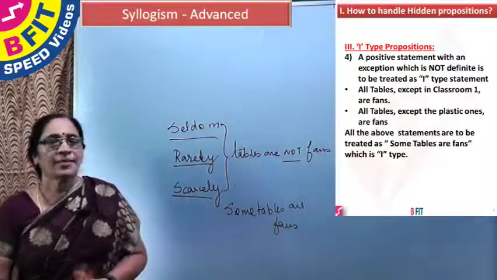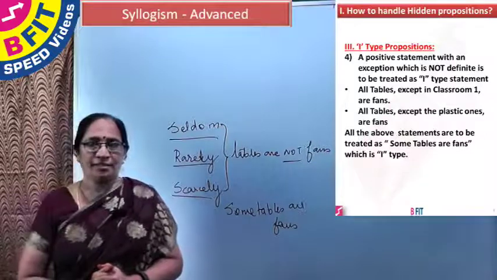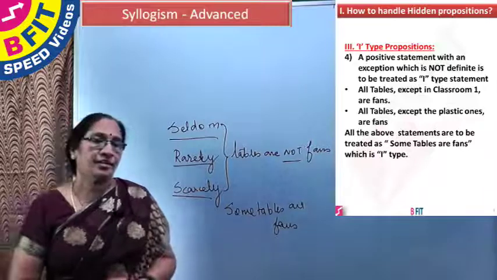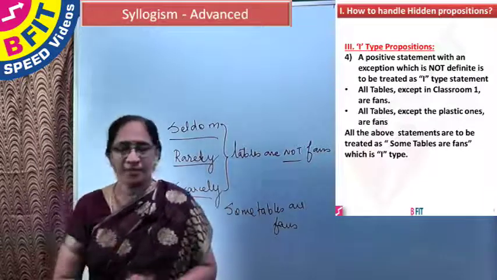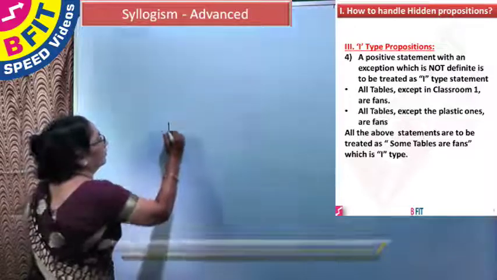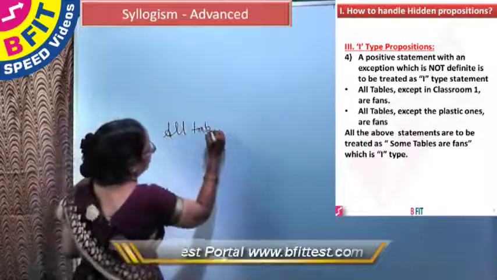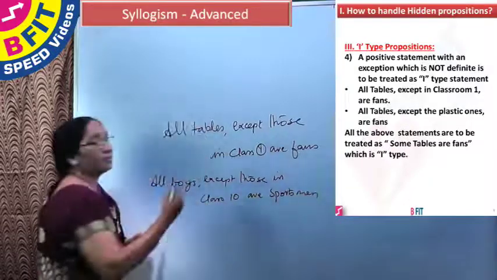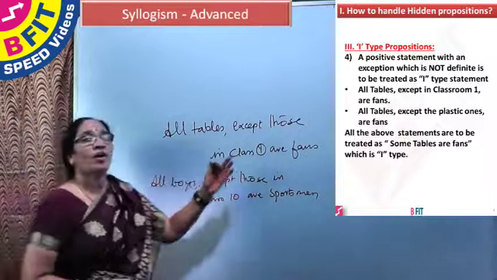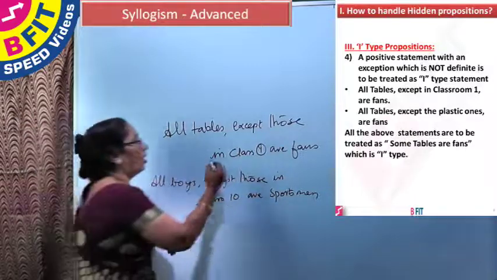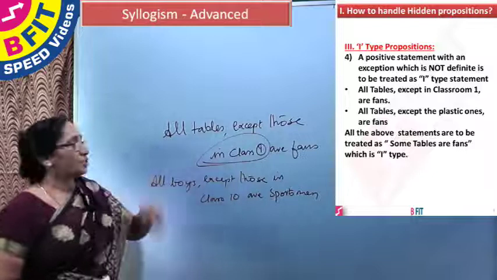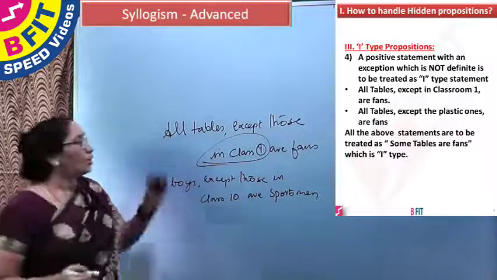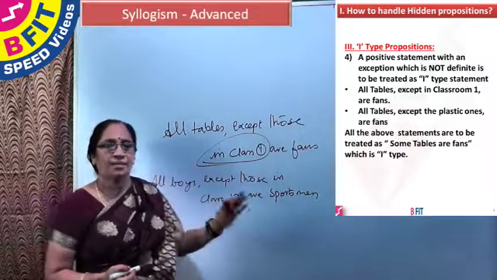The next type in the same I-type of proposition is a positive statement with an exception which is not definite, which is to be treated as an I-type statement. For example, all tables except those in class 1 are fans. We do not know how many exactly will be in class 1. Even though it is an exception, this is not a very definite exception, and so this has to be treated as an I statement only.